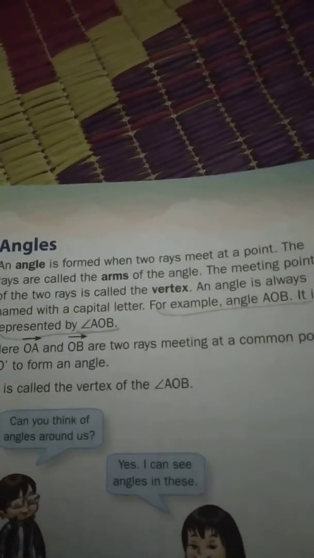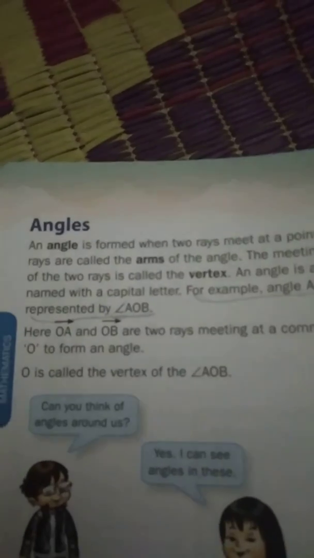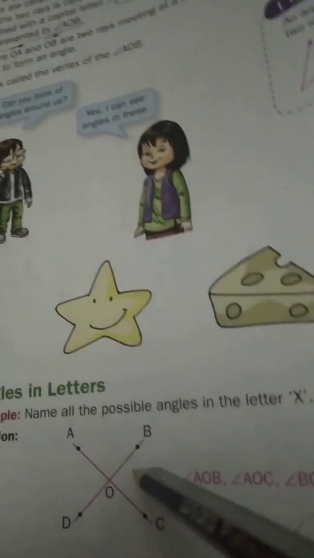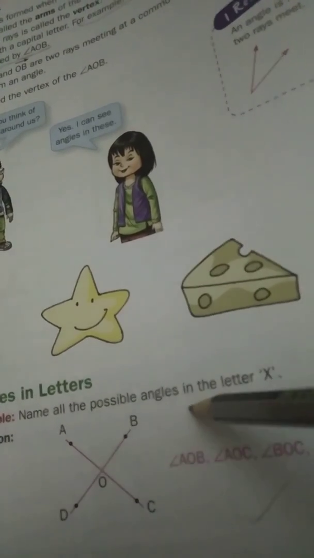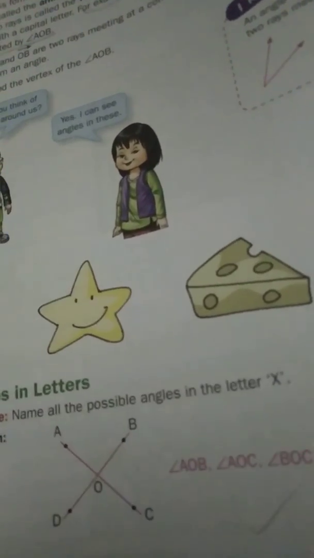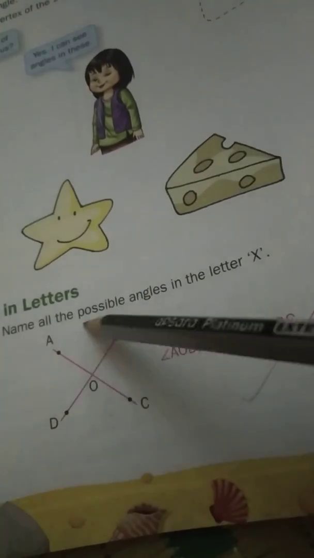Can you think of angles around us? Yes, I can see angles in these. Are you seeing these figures? In this also we can see angles. Now angles in letters. Are you observing this diagram? Name all possible angles in the letter X. This diagram represents the letter X, and we need to name all the possible angles.